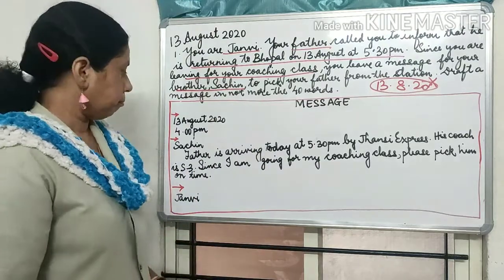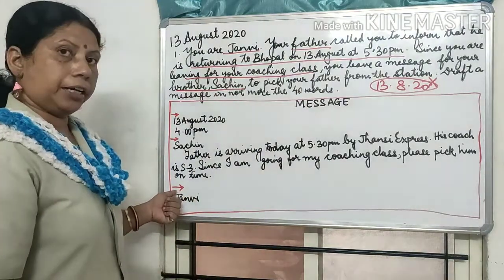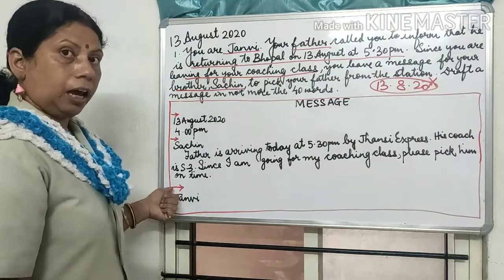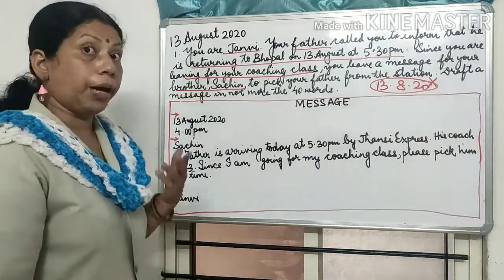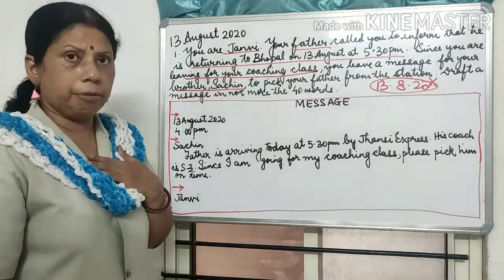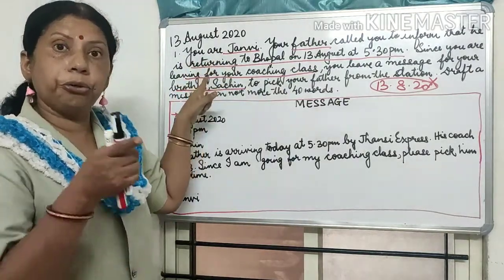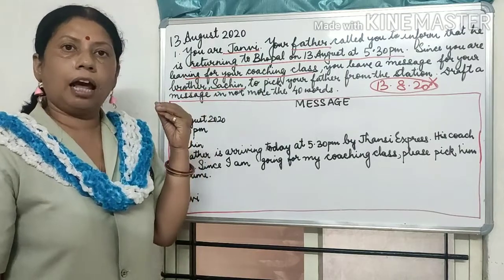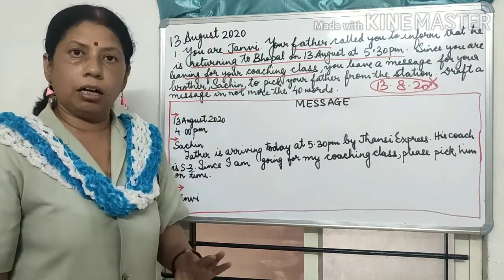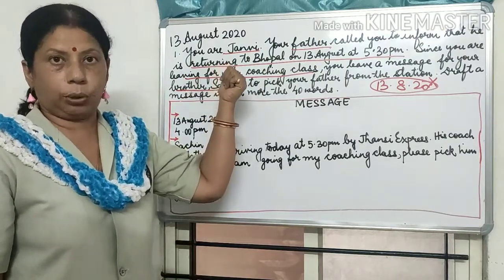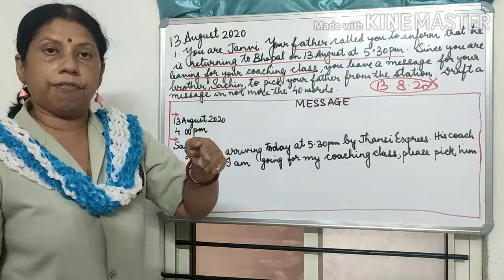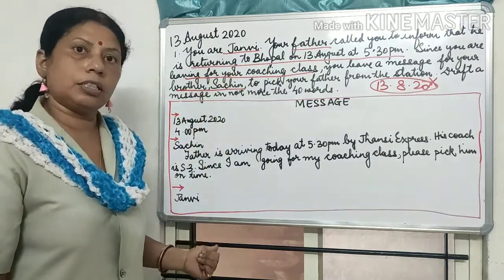Right. Now here after writing this I leave a line and then I write Janvi. Why do I write Janvi? Because my name is not Janvi. But in the question I have been told that you are Janvi. Now whether I am a boy or whether I am a girl, since it is mentioned in the question that you are Janvi, so I have to write over here Janvi.